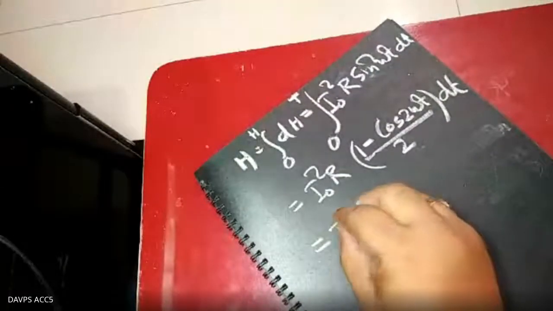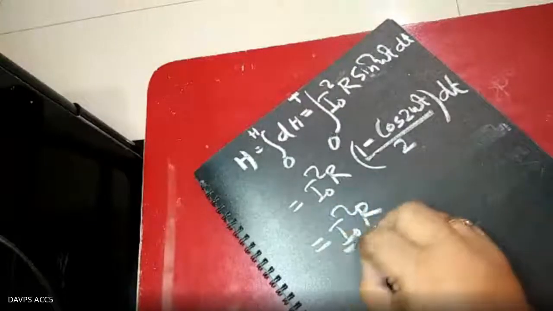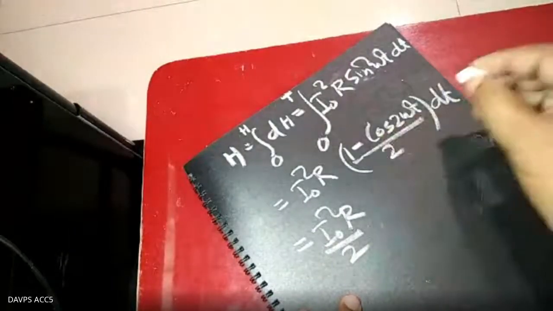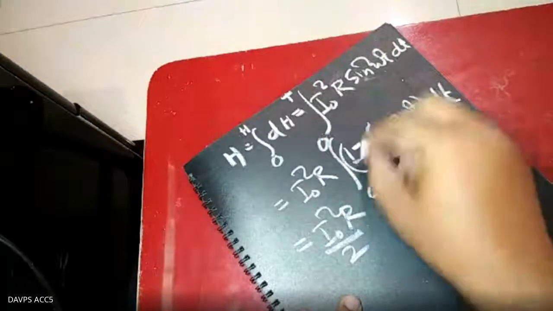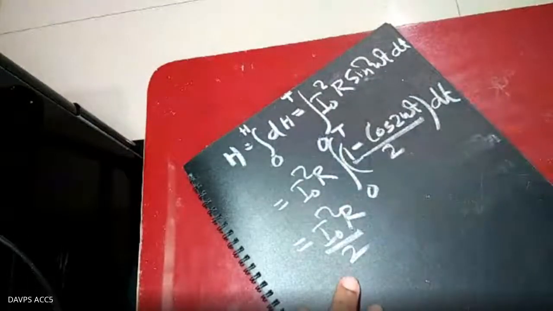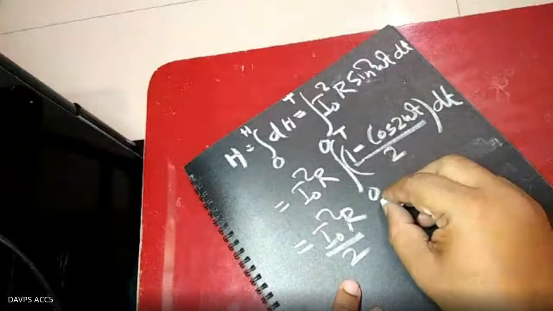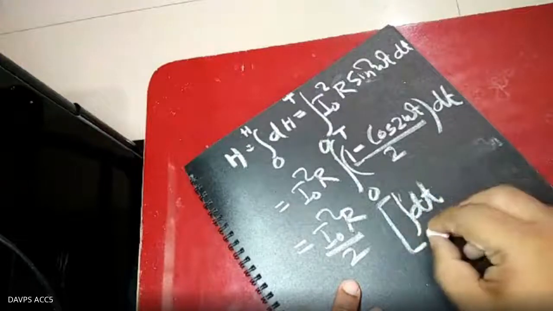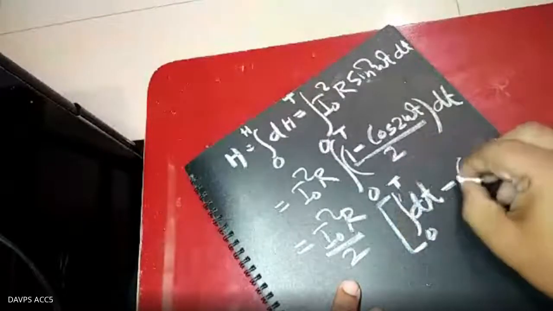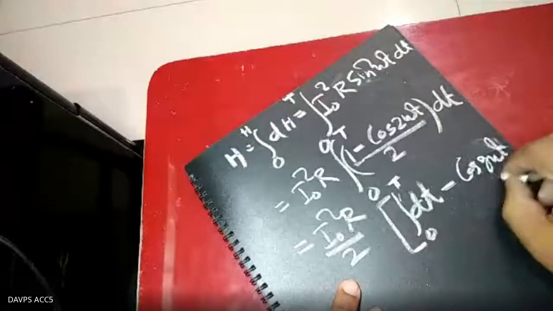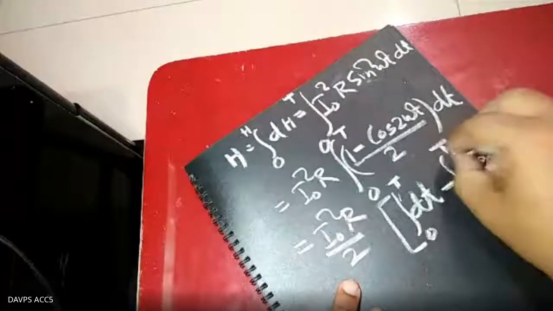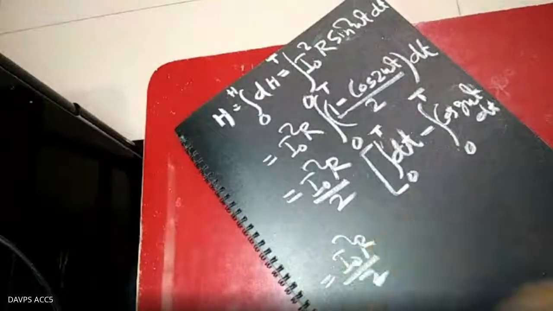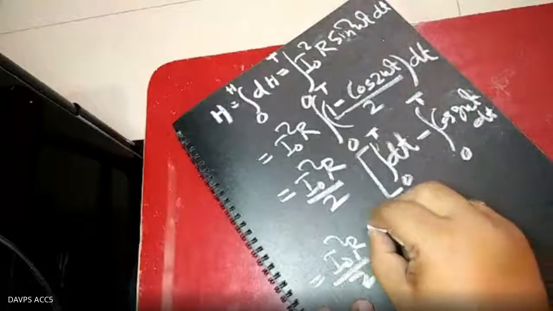And this is now equal to I naught square r by 2, because the integration is from 0 to t. I naught square r by 2 is taken out, and the remaining integration part is the integral of dt from 0 to t minus the integral of cos 2 omega t dt from 0 to t. Here I square r upon 2 is a very interesting term, and here you are finding t.